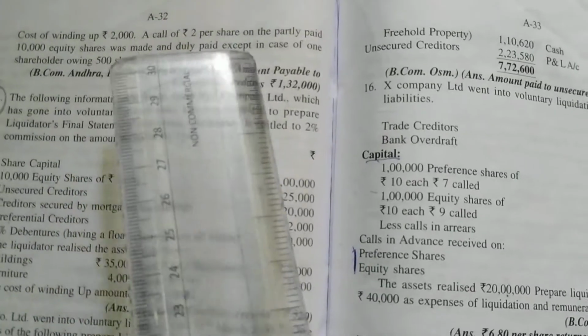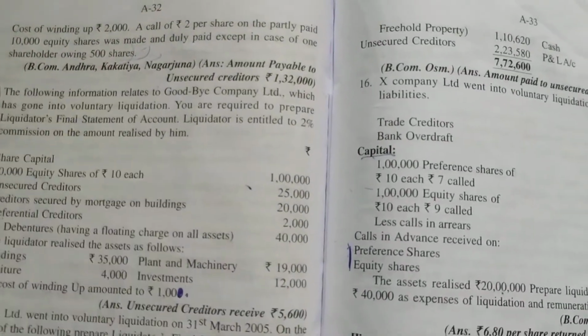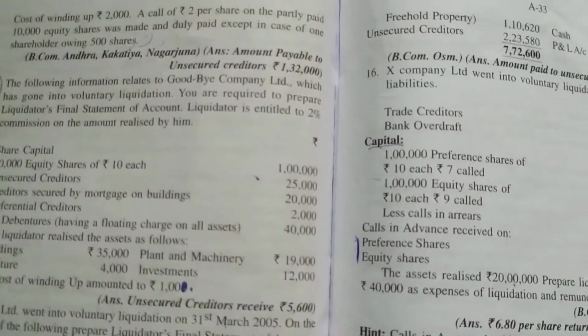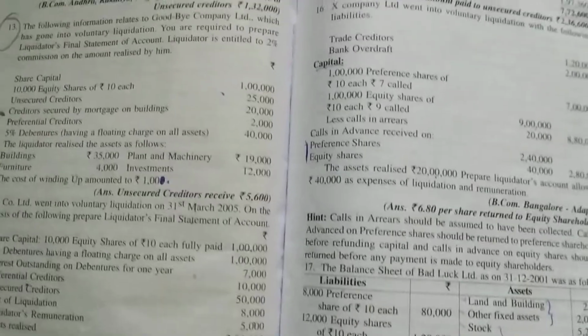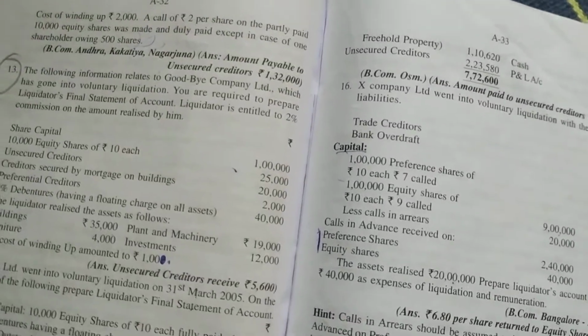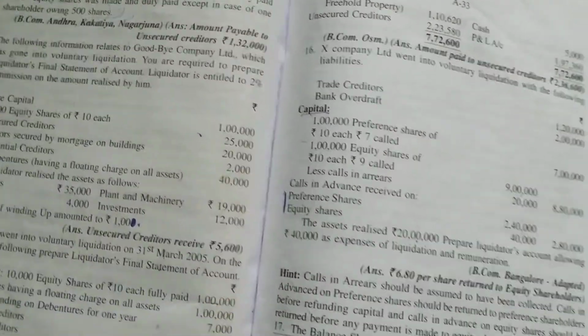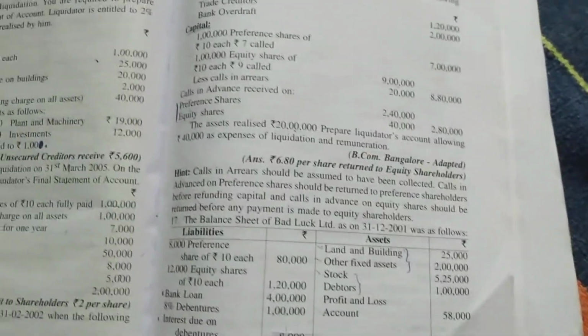A call of 2 rupees per share on 10,000 partly paid equity shares was made and duly paid, except in the case of one shareholder holding 500 shares. So this is the call money we have received. We have to receive it on 10,000 shares, but one shareholder holding 500 shares did not pay. So 9,500 multiplied by 2 rupees gives the amount. It is so simple. Questions like these will be asked in the exam. Don't worry, big lengthy questions will not be asked.